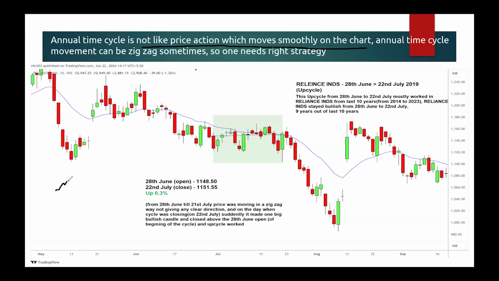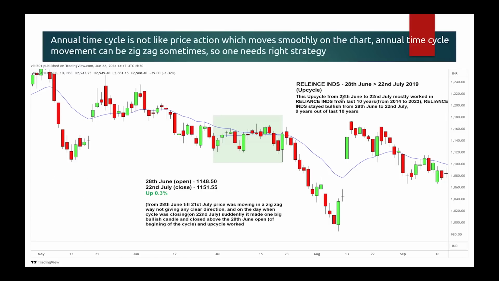Price action, you know that if it comes to the resistance, if it breaks, then it can make a breakout and it can start going up, or if it faces resistance, it can come down. So price action is smoother on the chart, but time cycle is like a zigzag. Zigzag means up and down like this. That is what I said.